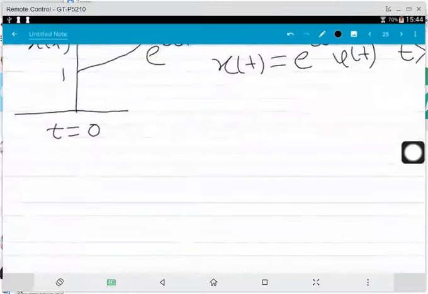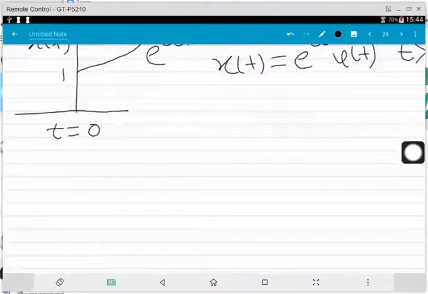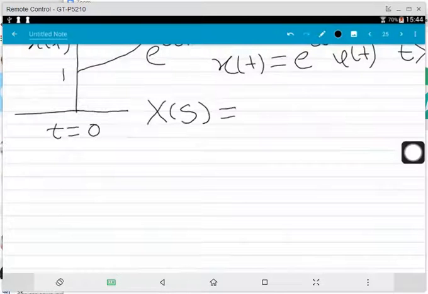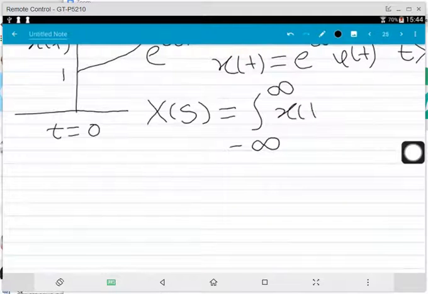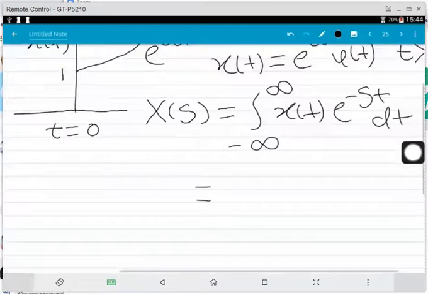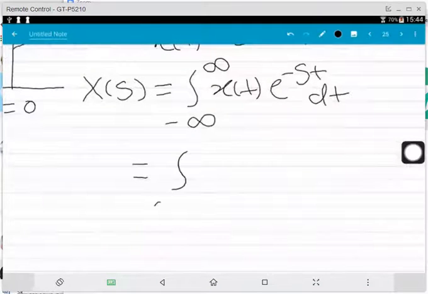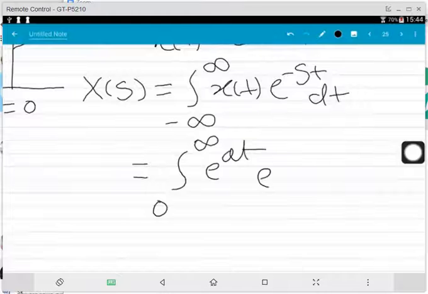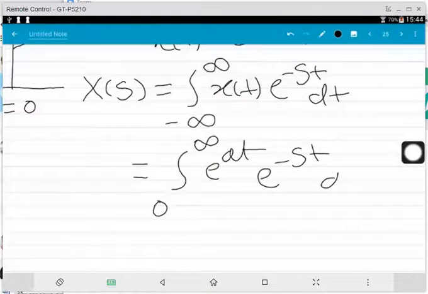Now we have to find out the Laplace transform. So first of all we will write the formula of the Laplace transform. X of s is equal to integration from minus infinity to infinity x of t e to the power minus st into dt. Now we have to put the value of x of t. It is equal to integral from 0 to infinity e to the power at e to the power minus st into dt.